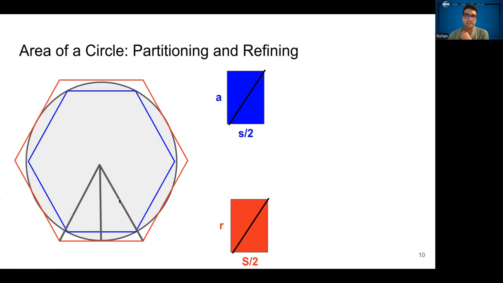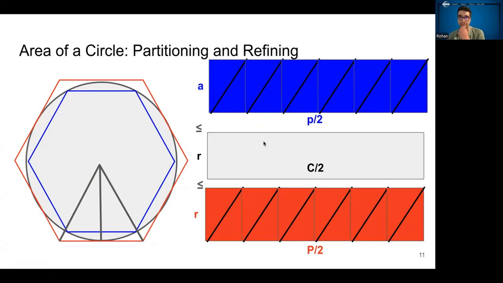And if you imagine this piece of the pie, this sector of the circle is somewhere in between these two. So if you cut this circle into 6 slices, you get something that looks like this. If you cut the circle into 6 slices and then stack these smaller rectangles on top of each other, you get that the area of a circle lies in between the area of the blue hexagon and the area of the red hexagon. The area of the circle is the radius times half of the perimeter, which is really the circumference.